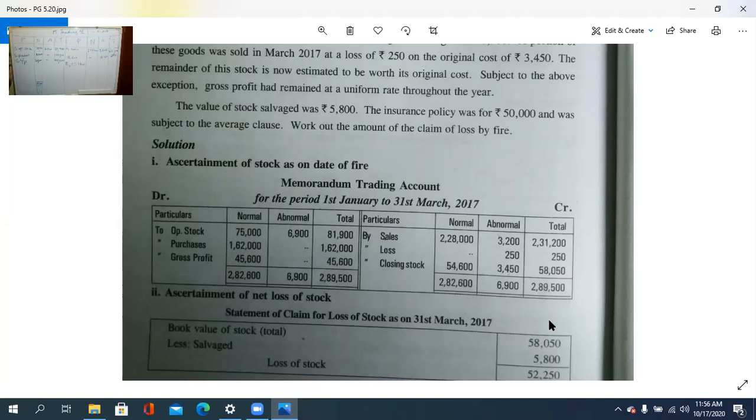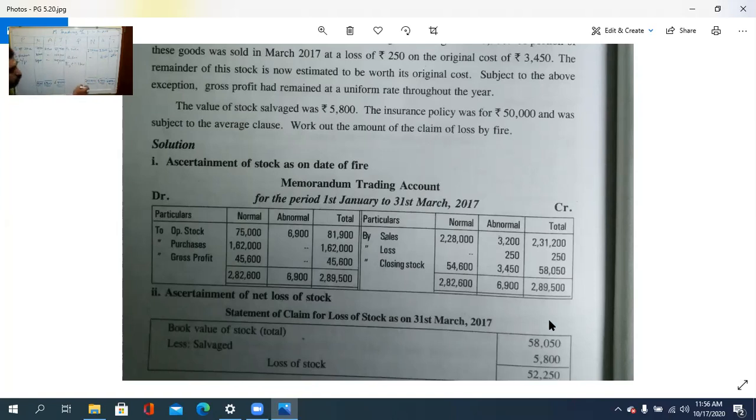For the second case, it is 6,900. So these two total 2,89,500. So here also 2,82,600, then 6,900, and 2,89,500.